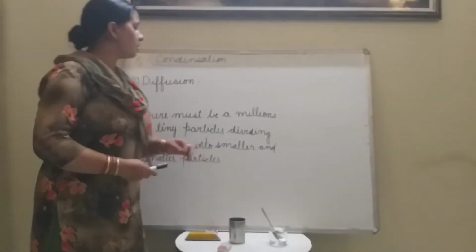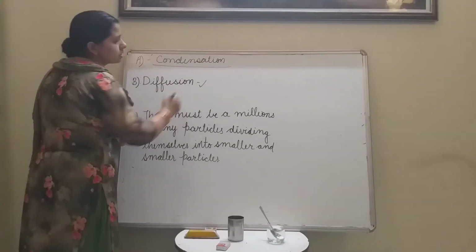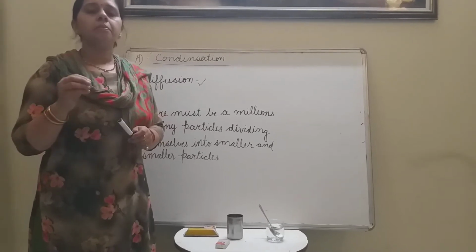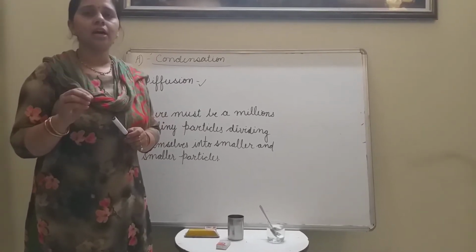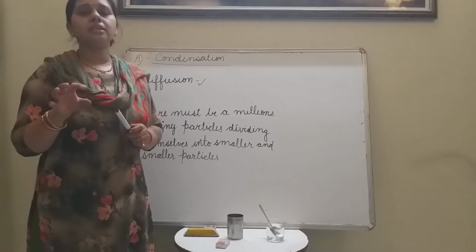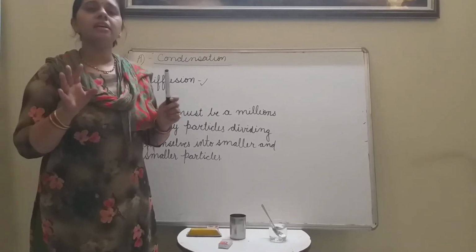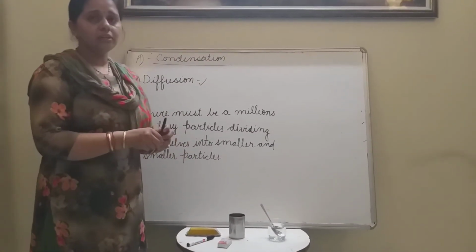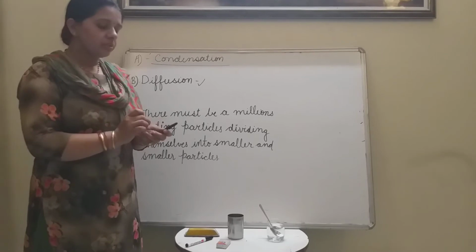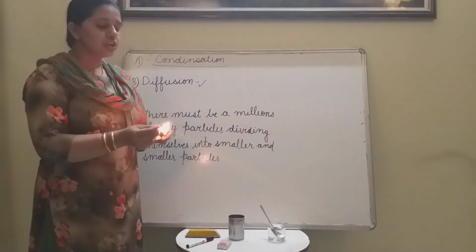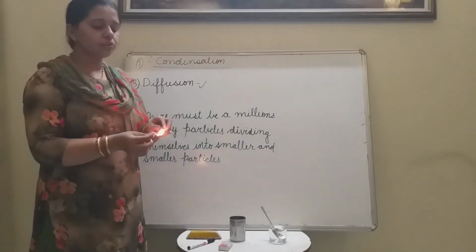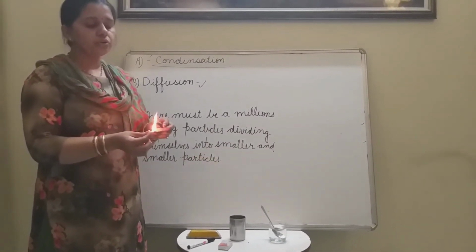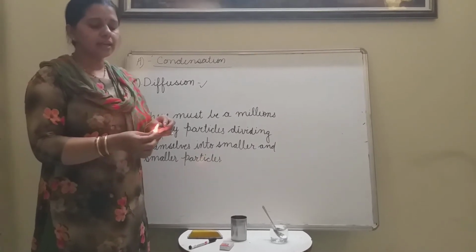Now I am going to show you diffusion. So what is diffusion? When particles of matter move very fast and intermix in the surrounding. So intermixing of the particles of matter is called diffusion. When your mother makes food and you can smell the food in your room, how? Because of diffusion.